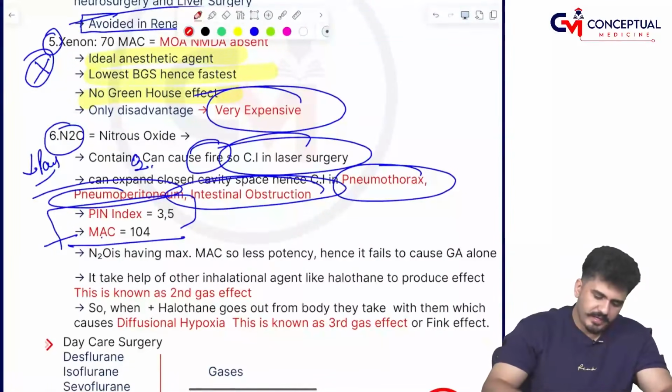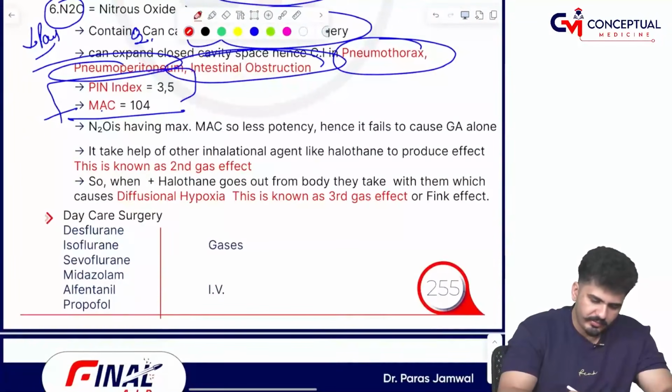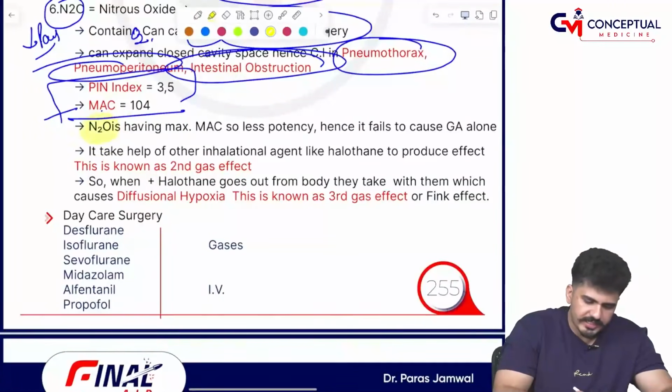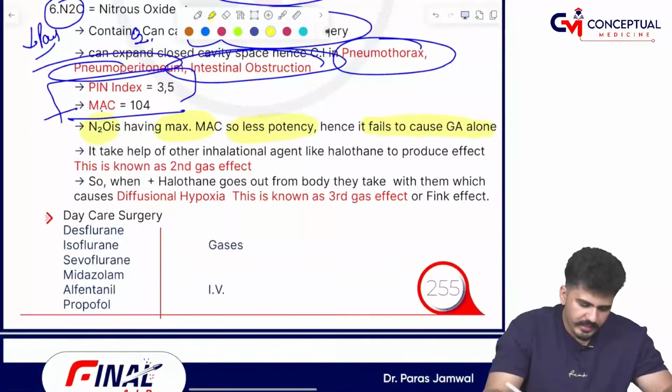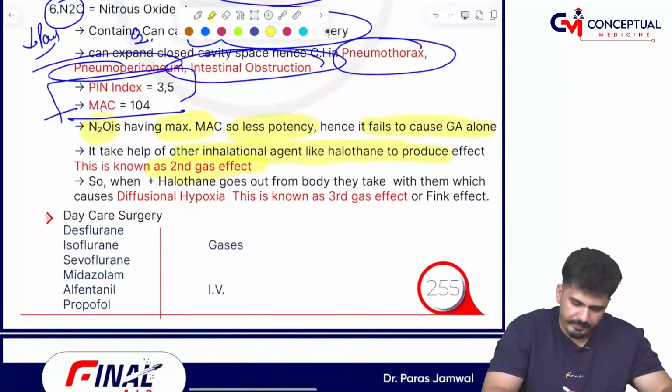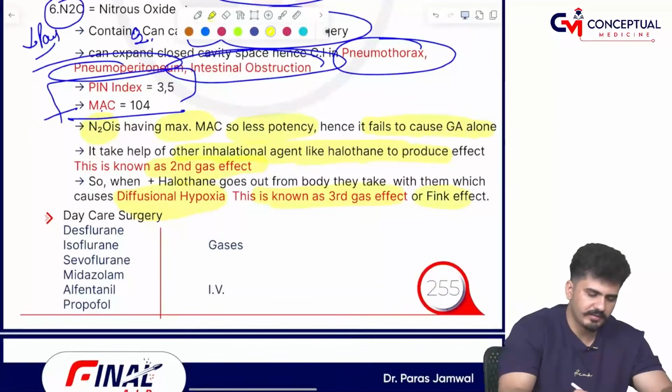Okay, now this is what I was explaining to you, which is written right here. Nitrous oxide has a maximum MAC, so less potency. Hence it fails to cause general anesthesia alone. So it takes help of another anesthetic agent like halothane, which is a potent gas, to cause the second gas effect. When they both are coming outside, they take oxygen with them, and this will cause diffusional hypoxia, which is known as the third gas effect or Fink effect, my dear friend.